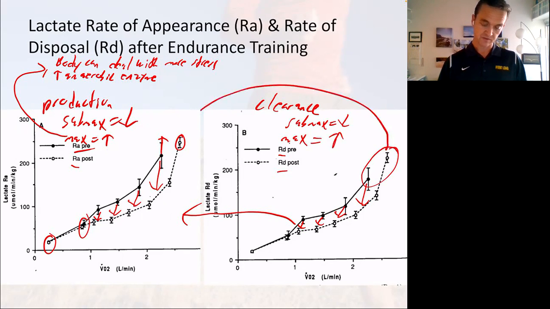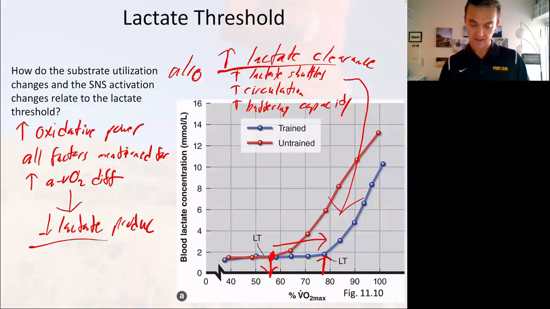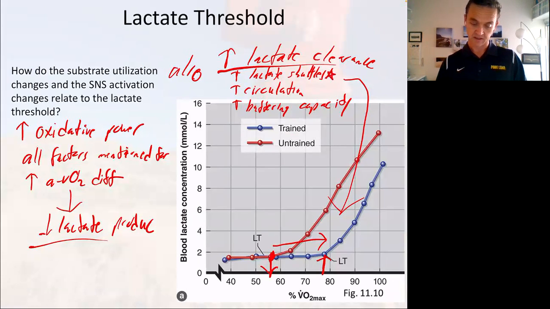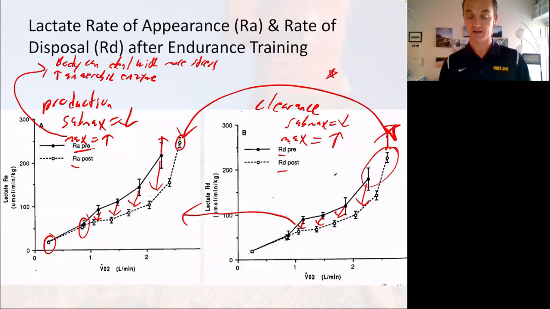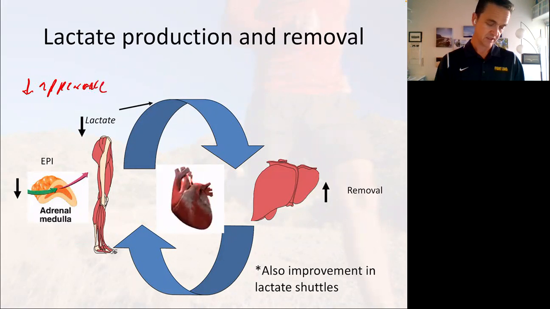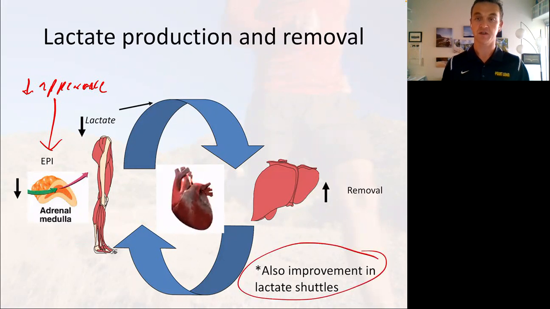One of the reasons we can have more appearance is because we're better at clearing it too. Those are the same reasons I mentioned back on this slide: increased lactate shuttles, increased circulation, and increased buffering capacity. Those are important reasons why our lactate threshold increases. Overall, that decreased appearance is going to be linked to decreased epinephrine levels. Like I mentioned before, the increase in lactate shuttle is going to help with the removal part.